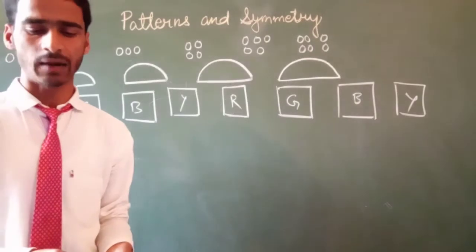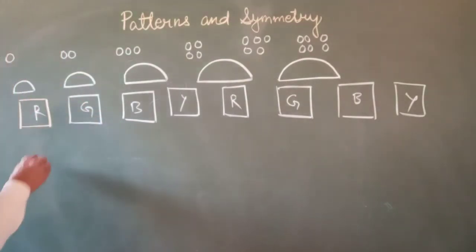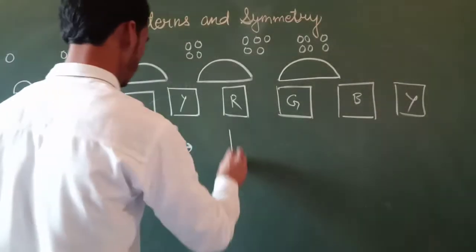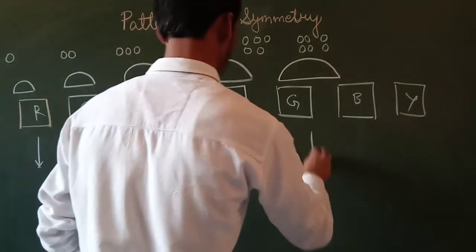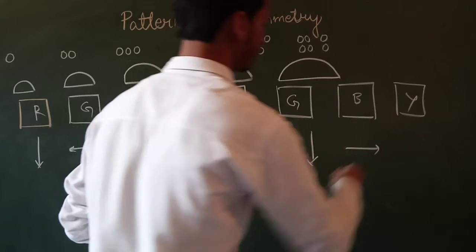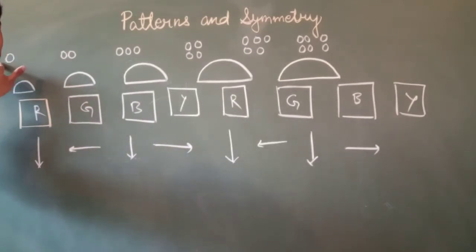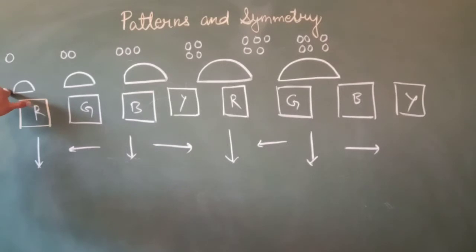Now changing the direction of a shape forms patterns. So firstly, how patterns are formed: repetition of shapes forms patterns. Second, changing the number of shapes. Third, changing the size of a shape. Fourth, changing the color of a shape. And changing the direction of a shape forms patterns.